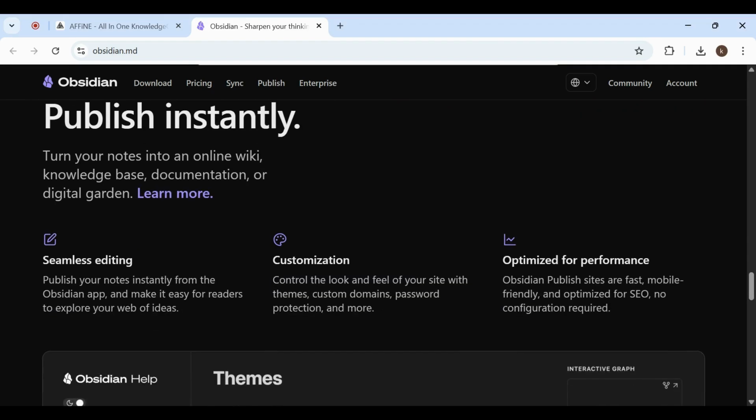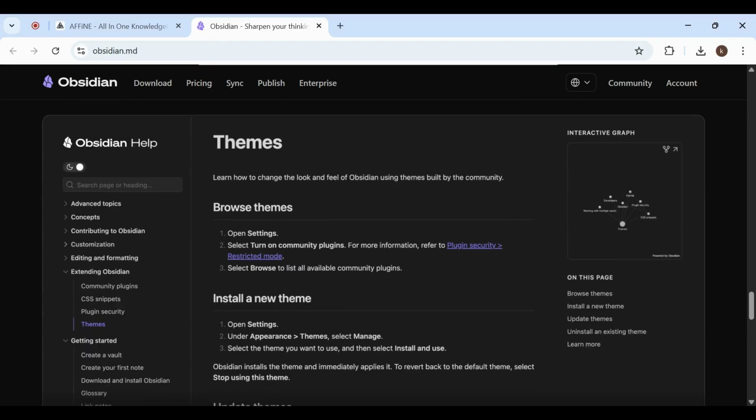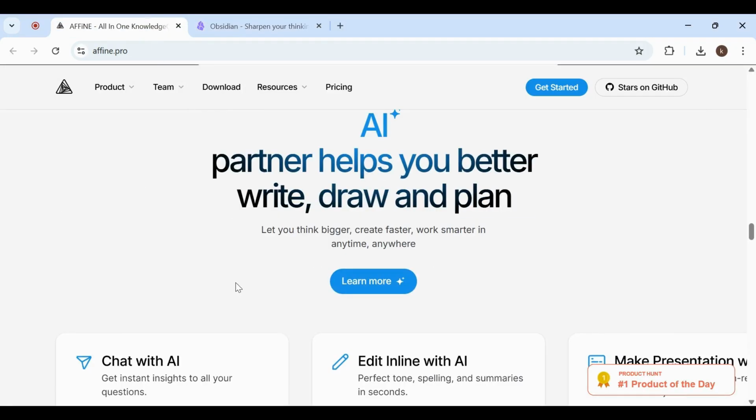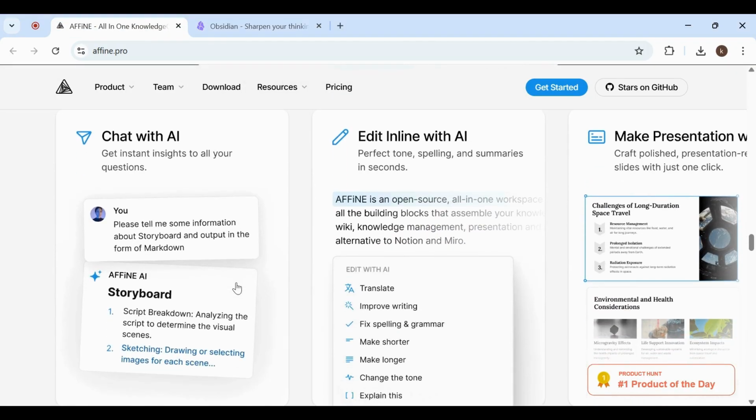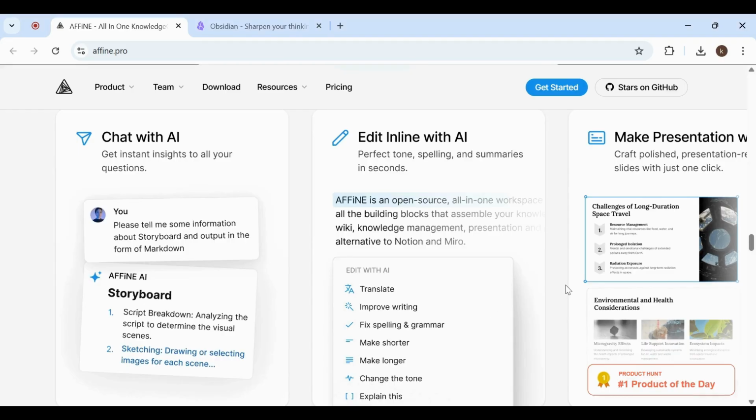For everyday use, think about how you prefer to work. If you like a clean, flexible space where writing and visual planning happen together, Affine feels more complete out of the box. If you care about speed, privacy, and building a deep system of connected notes over time, Obsidian stands out. So which one actually wins? It depends on your style.